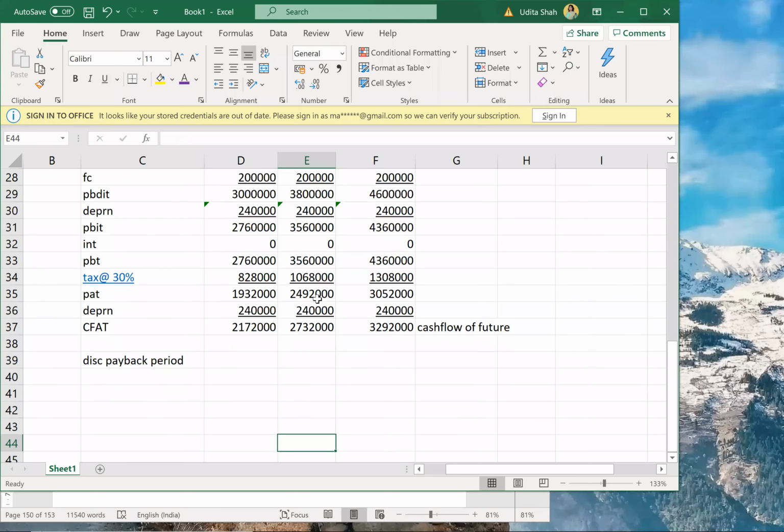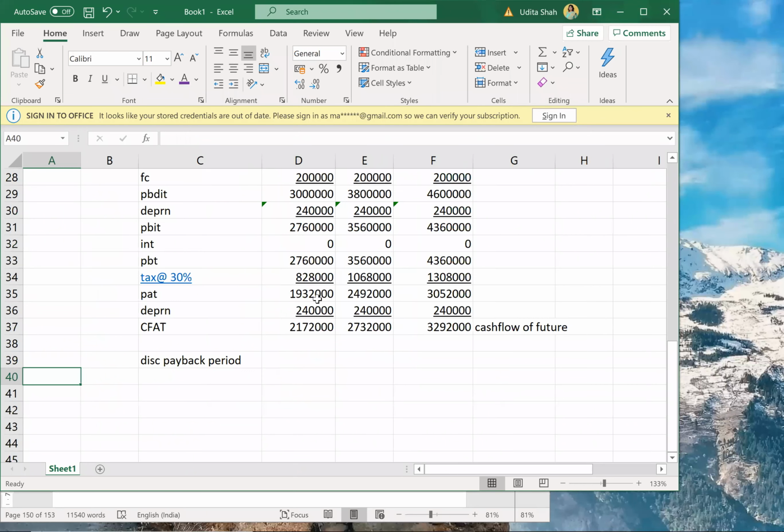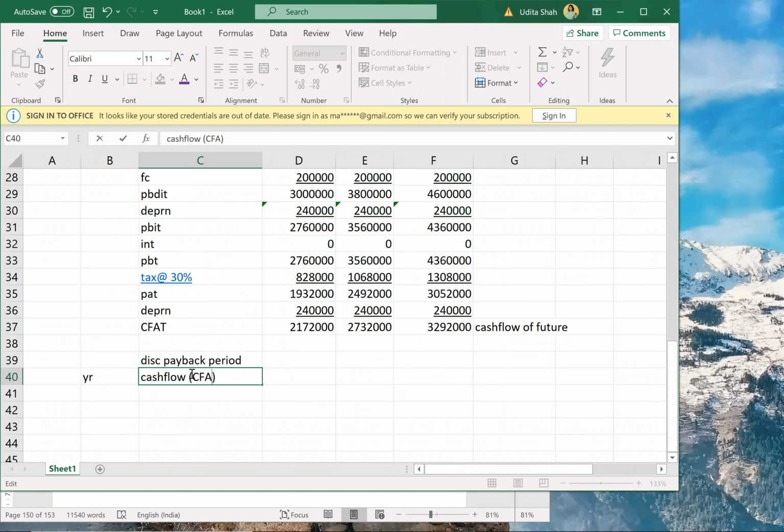Okay. So discounted payback will be what? It will be my year cash flow. Cash flow here means our CFAT, correct? Okay, but I don't want cash flow, I want present value of cash flow.